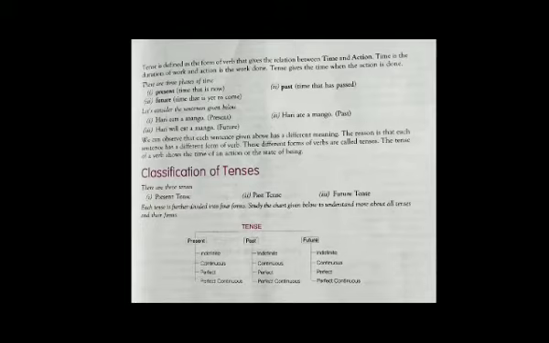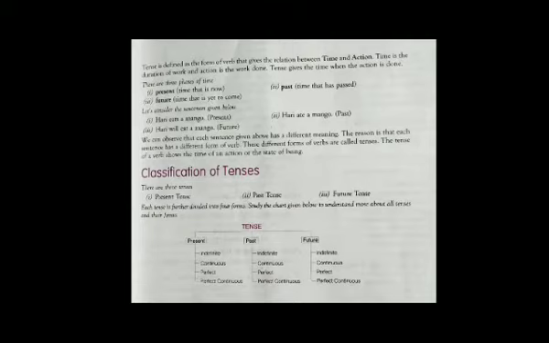The tense of a verb shows not only the time of an action but also its continuance or completion. Tense is defined as the form of the verb that gives the relation between time and action. Time is the duration of work and action is the work done. Tense gives the time when the action is done.